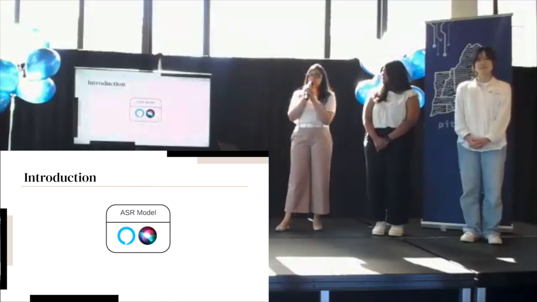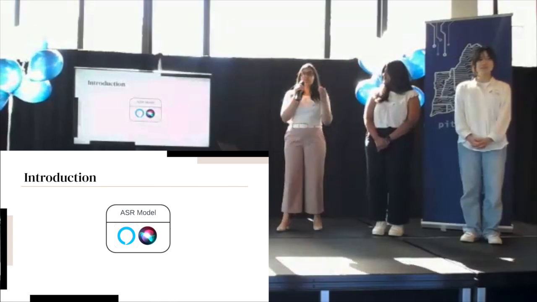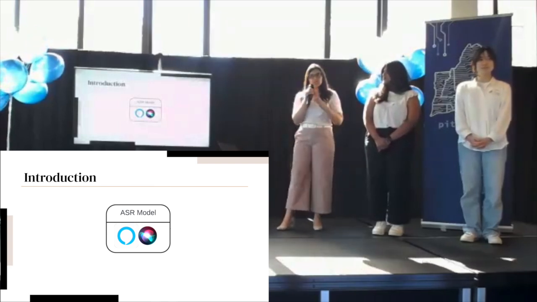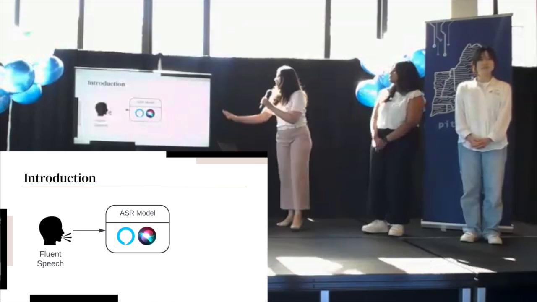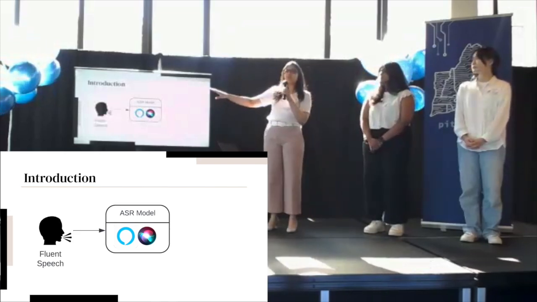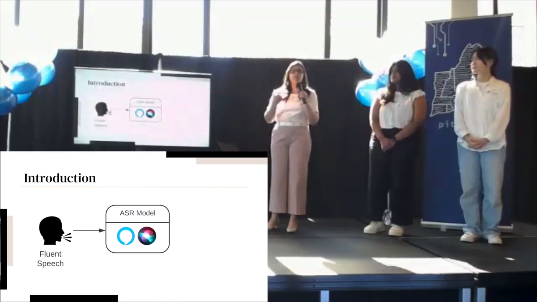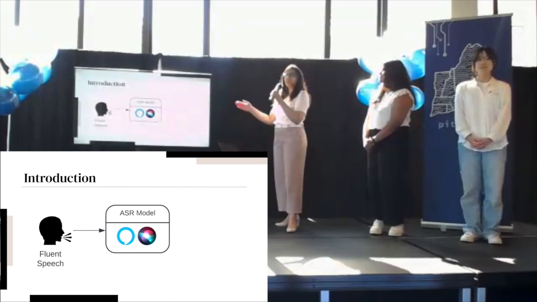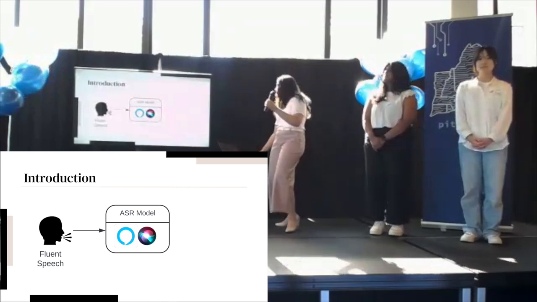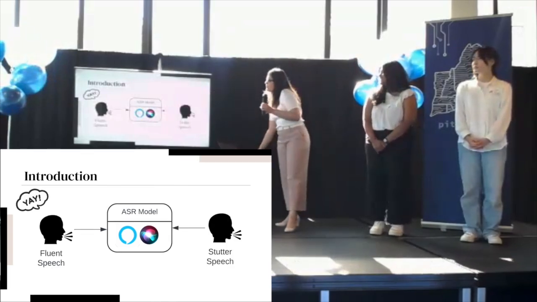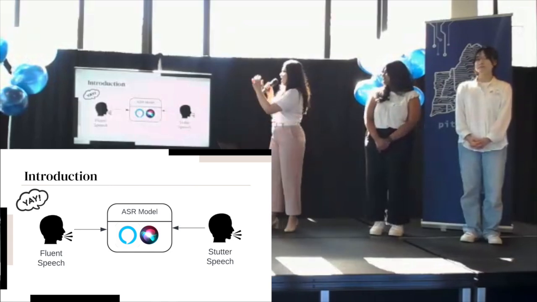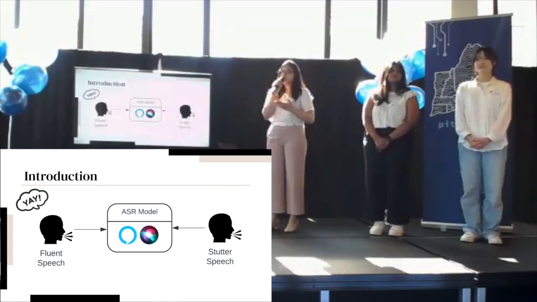So how are these models able to convert the audio to text? Because they are trained on a large amount of speech data. But the problem is, the majority of this data is comprised of people speaking fluent speech in their respective languages. So these models work fine with it. But we are excluding a large community of speakers that have stutter speech.